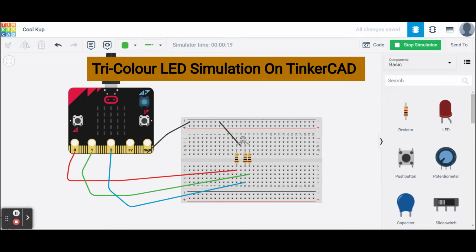So we have 3 pins, pin 0, pin 1 and pin 2. They come on and off in sequence and at the same time writing is displayed on the LED display on the MicroBit.